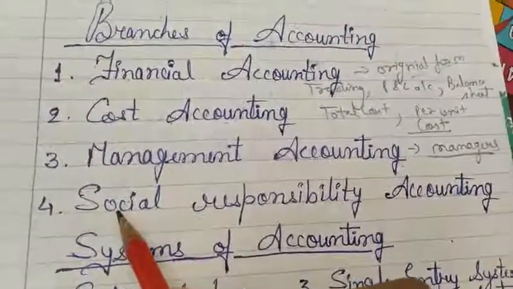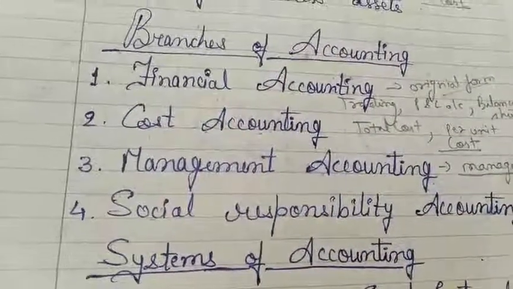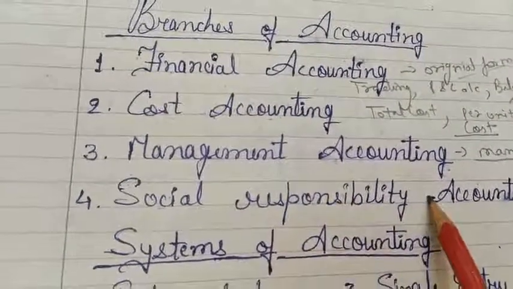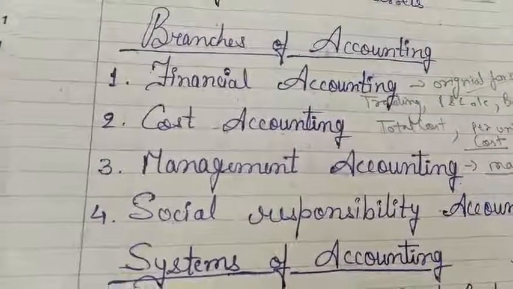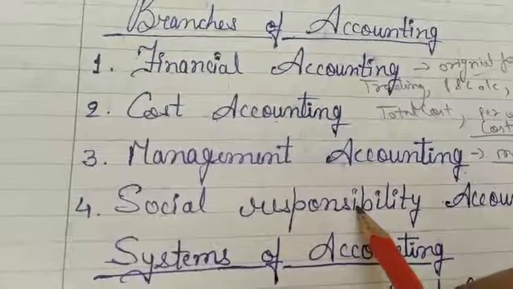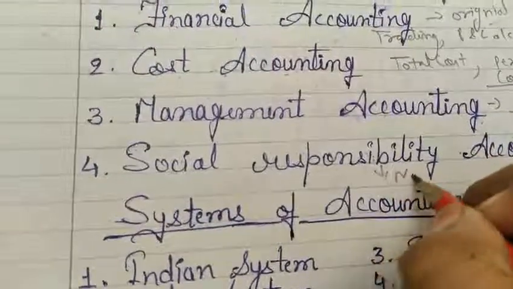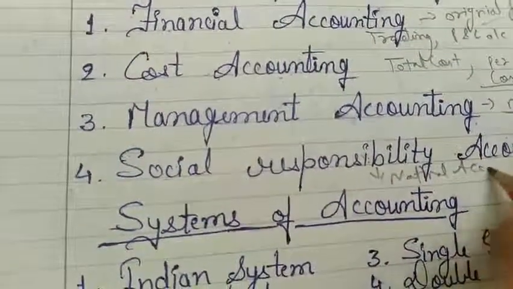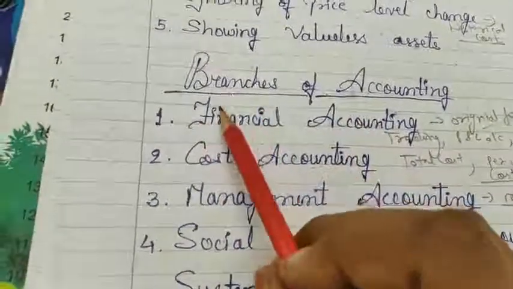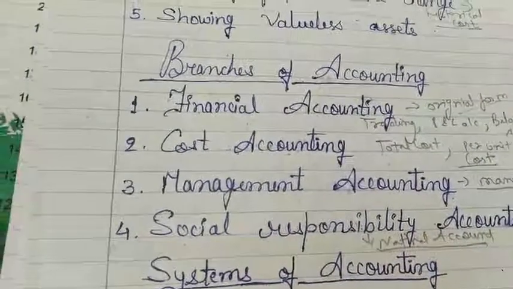Now, last one is social responsibility accounting. Social responsibility accounting is the proper presentation of the financial activity of the nation. This accounting presents the social and economic changes at large. This accounting system is also known as national accounting. And these are the branches of accounting: financial accounting, cost accounting, management accounting, social responsibility accounting.